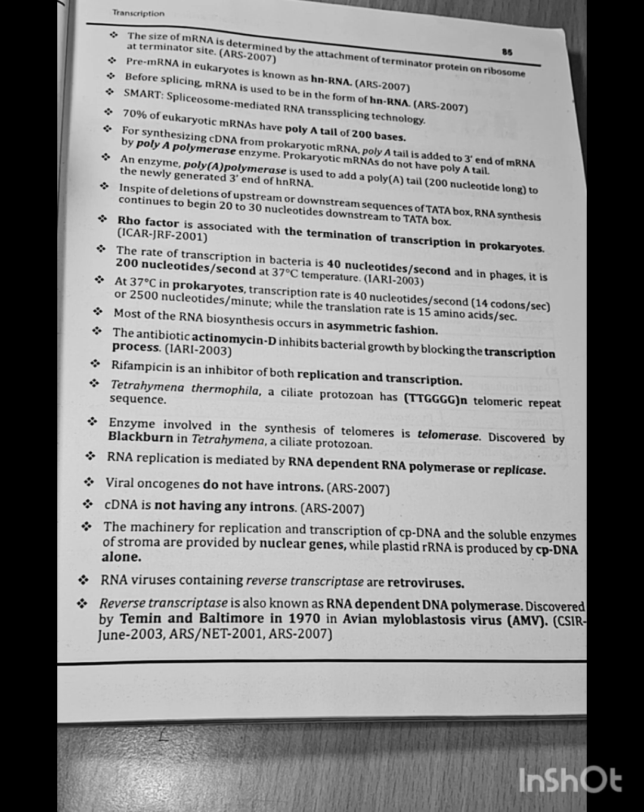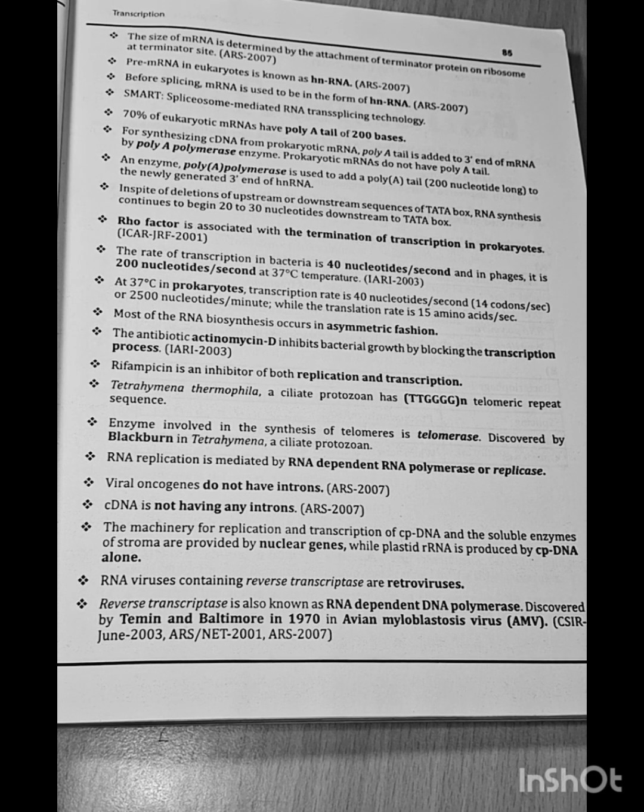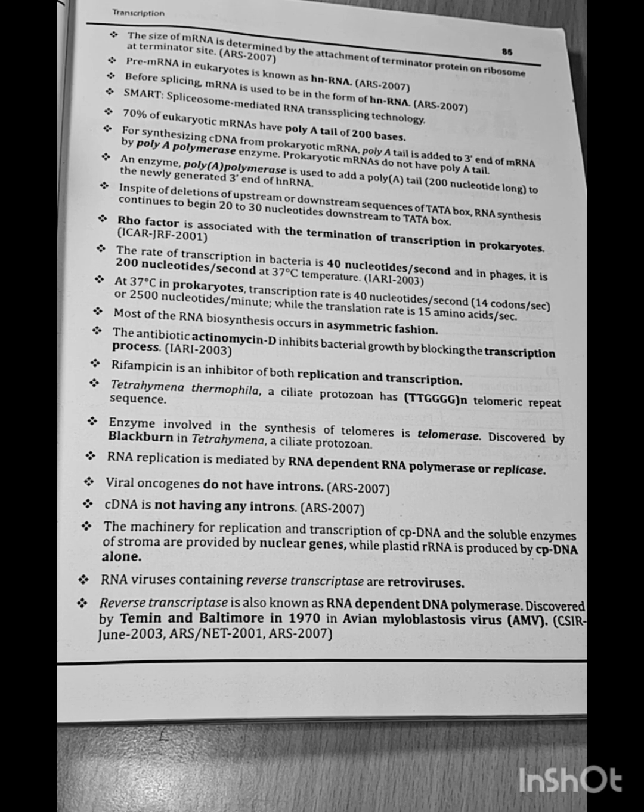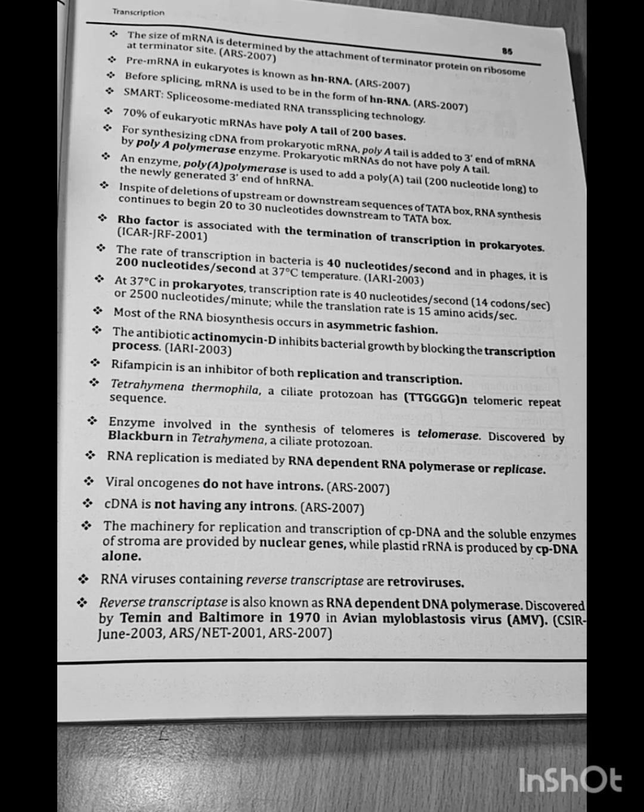The rate of transcription in bacteria is 40 nucleotides per second and in phages it is 200 nucleotides per second at 37 degrees centigrade temperature, IRI 2003. At 37 degrees centigrade in prokaryotes, transcription rate is 40 nucleotides per second or 2500 nucleotides per minute, while the translation rate is 15 amino acids per second.